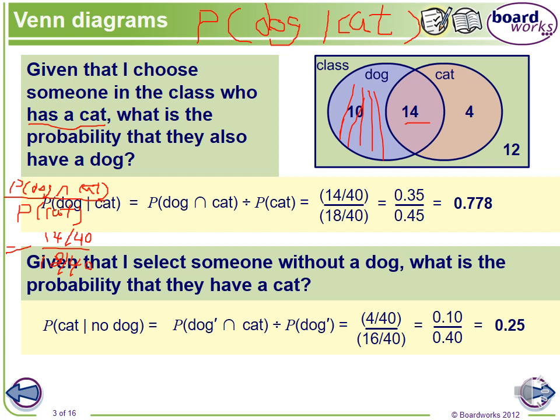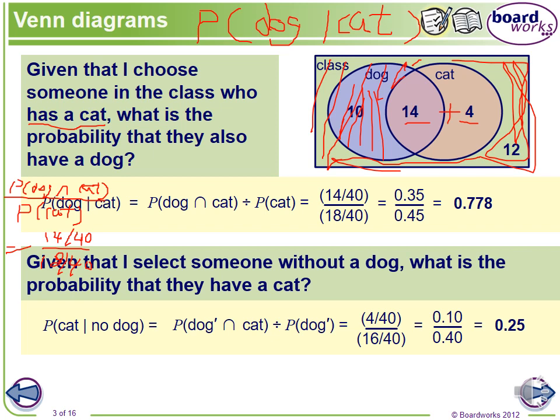Let me write more to make sense. We don't care about the whole classroom. We don't care about the people who have a dog only. We don't care about these 12 people who don't have anything. This is the only part we care about. Because it says has a cat, these 18 people, 14 add 4, are the only part we need to care about because they all have a cat.